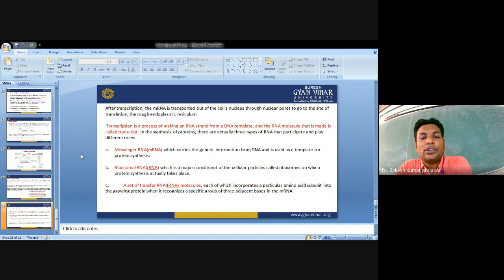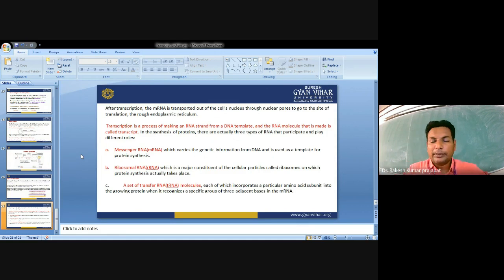Transcription is the process of making an RNA strand from a DNA template. The RNA molecule that is made is called a transcript. In the cell, there are actually three different types of RNA transcripts present: mRNA, rRNA, and tRNA. mRNA carries the genetic information from DNA and is used as a template for protein synthesis. Actually, this is synthesized by RNA polymerase 2.